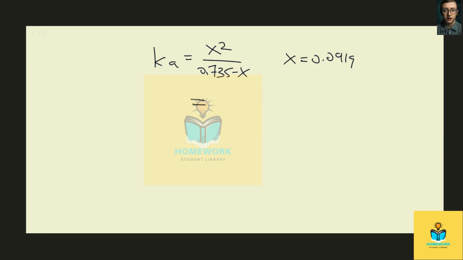So we plug in, and then we can solve for Ka. So we have 0.0919 squared divided by 0.735 minus 0.0919. And at the end of the day, we should be able to find that it is equal to 0.0131 for the Ka value.